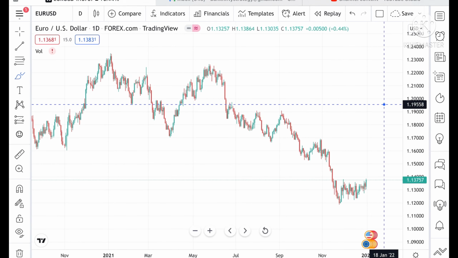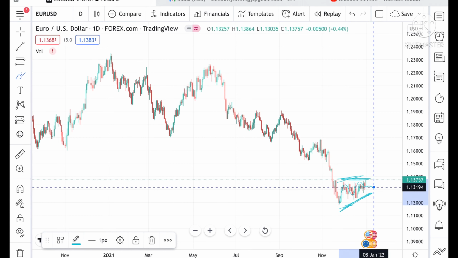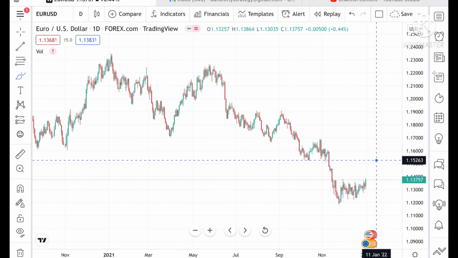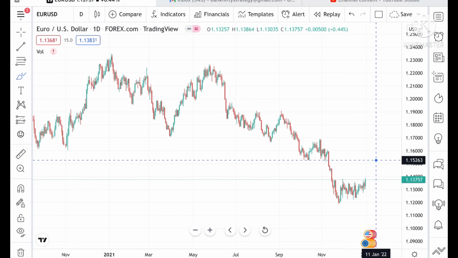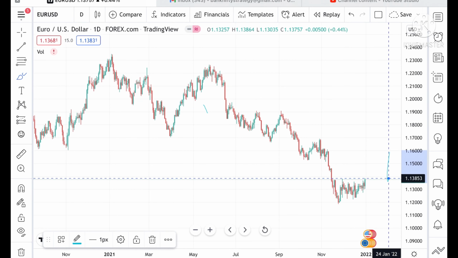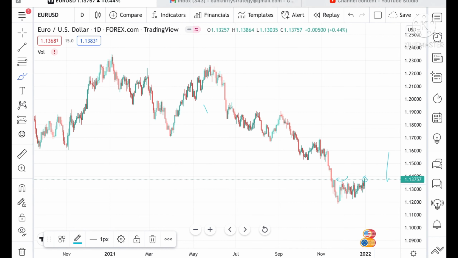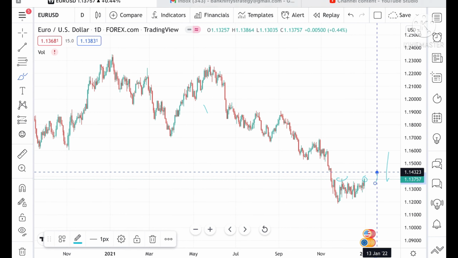Now look at the chart. If we look at the chart, it is an uptrend. If it sustains this level, then we can see it bounce back. If it breaks this resistance, then it can go further high. Suppose the price sustains above this level, then it can go and touch a level of 1.13853, and this level is already tested here, so chances will be very high. We can see a level of 1.14323.